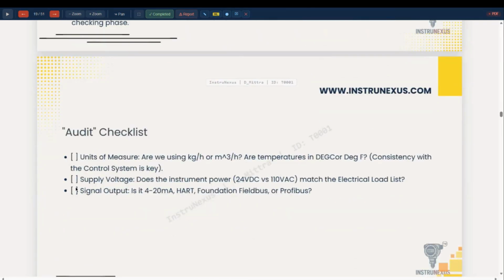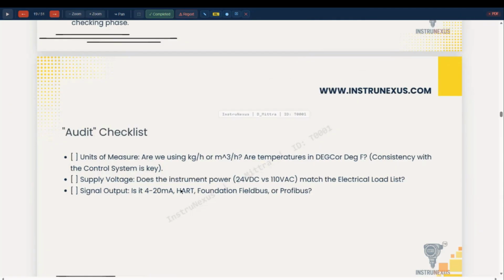Audit checklist: units of measurement. Please maintain the units of measurement. Supply voltage, whether it is 24 volt AC, 24 volt DC, or 110 volt AC, and even the frequency, the hertz, 50 hertz or 60 hertz, depending on the area where the plant is coming. Sitting in India, don't specify 50 hertz blindly. In Europe, it may be a 60 hertz power supply, and if we have written 50 hertz, that will create a big problem.